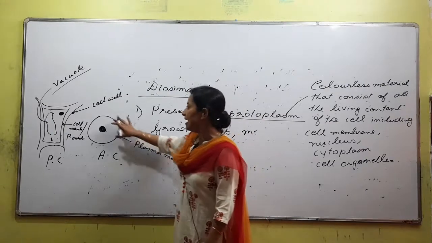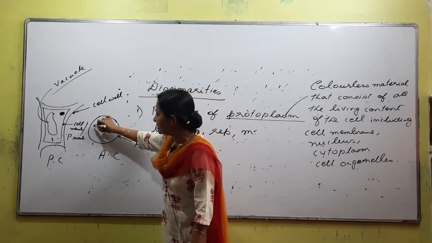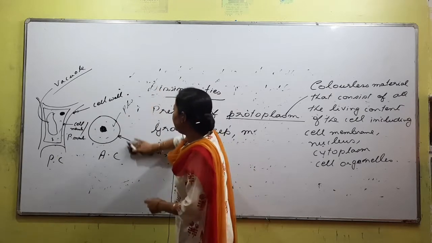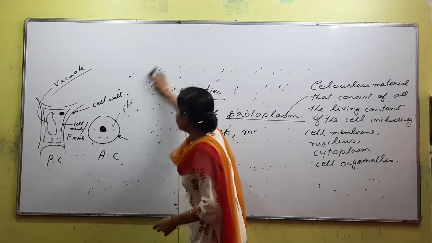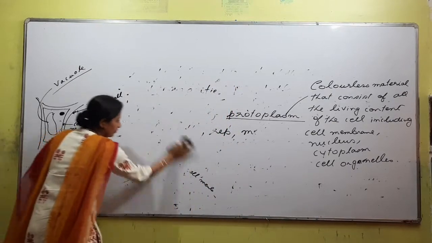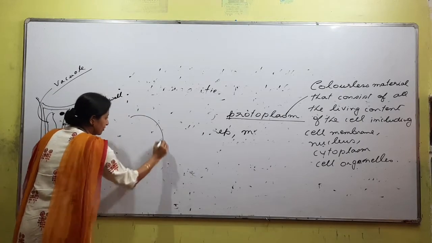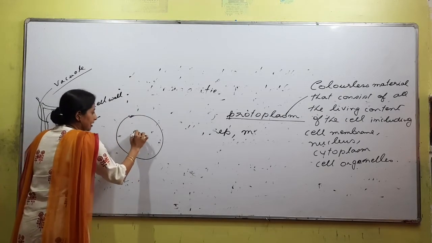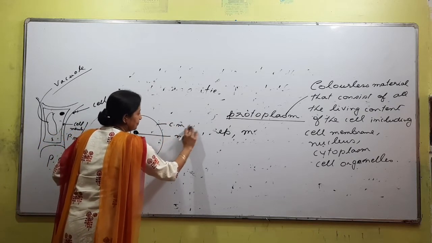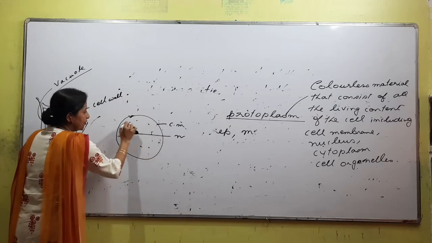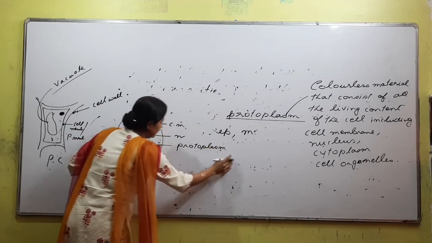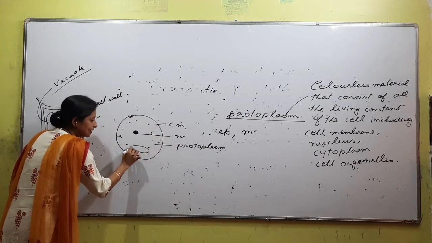What are cell organelles? Inside the cell there is this liquid content in both kinds of cells, which we call protoplasm, right? So protoplasm will be there, the nucleus will be there, and inside it there will be cell organelles. Let me show you properly. Suppose we are talking about a cell like this. This is the nucleus, right? This is the whole cell membrane, right? This liquid, we have used the word protoplasm, right? Next, in it there will be some organelles.